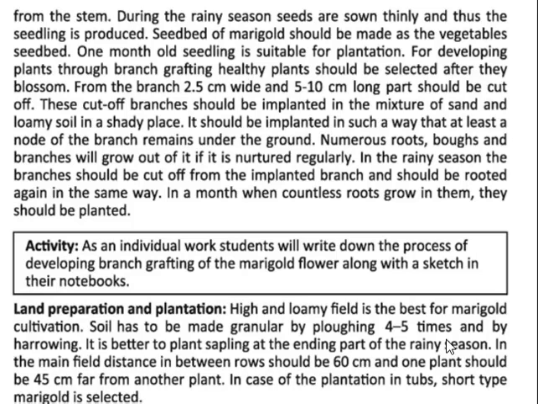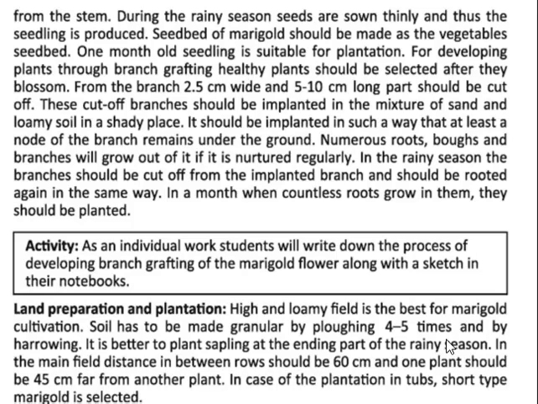A one-month-old seedling is suitable for plantation. For developing plants through branch grafting, the plant should be selected after its blossom. For grafting, we have to select a strong plant. From the branch, a piece 2.5 centimeter wide and 5 to 10 centimeter long should first be cut off. We have to cut it from this strong tree, 2.5 centimeter wide and 5 to 10 centimeter long.